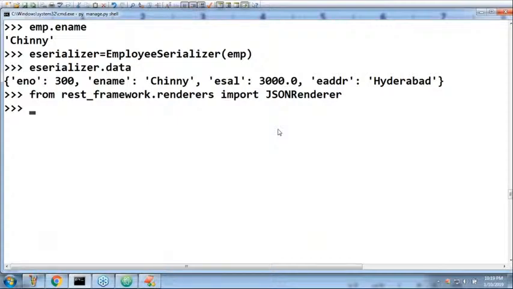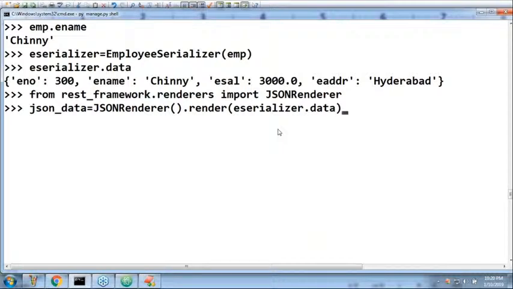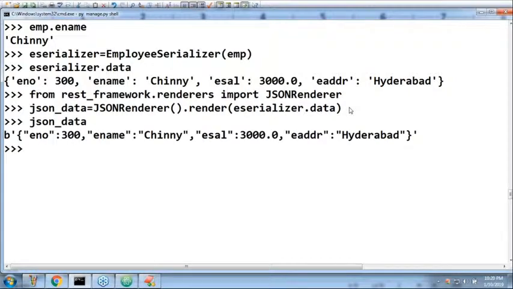Next, json_data = JSONRenderer().render(serializer.data). Now we render the serializer data into JSON form. Yes, json_data is ready.